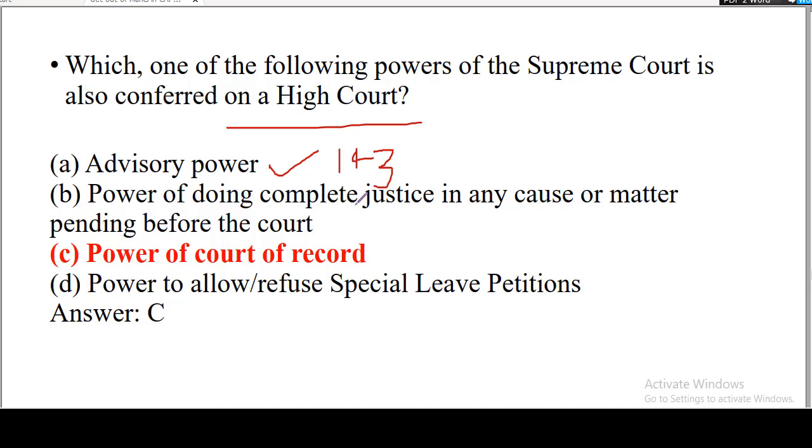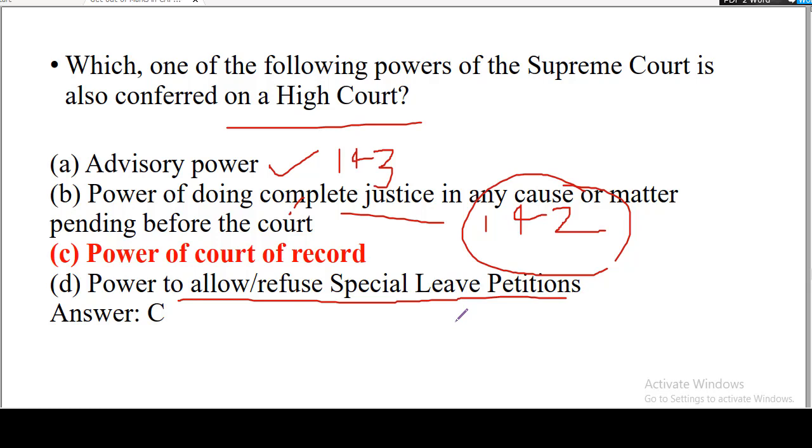And we have here power of doing complete justice. So this is also an extraordinary provision. Article 142 is about power of doing complete justice. This is a very extraordinary power, and it is only available to the Supreme Court of India. The question was asked upon this provision, Article 142, in Civil Services Prelims 2019. So please keep that in mind. Also, we have here power to allow or refuse special leave petitions. This is about Article 136. This power is available only to the Supreme Court of India and not the High Court.